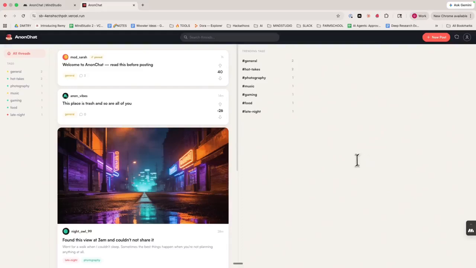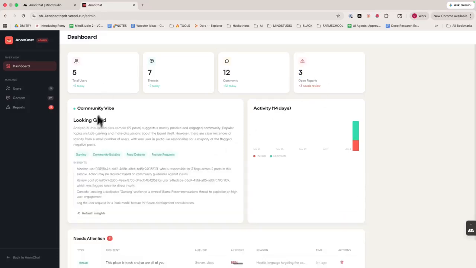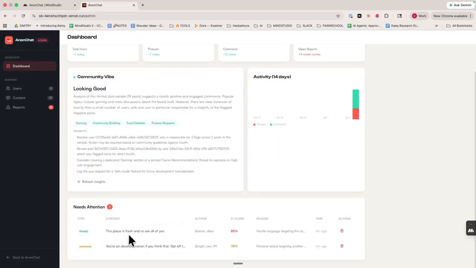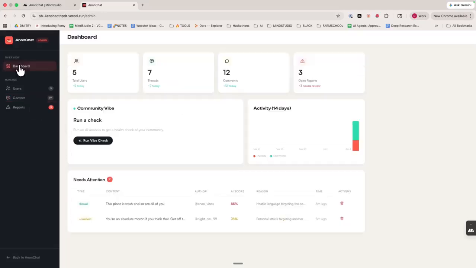And so now let's look at our admin portal. I can click this little icon here that is created for me. And I get a dashboard, see total number of users, threads, comments, open reports. I can run a vibe check. Let's try this. And so we get back a vibe check. It's got activity for threads and comments. Posts that need our attention with an AI score on them. Places trash, you're absolute moron. Then we can look at users, including the admins, all the content. And so this is awesome.